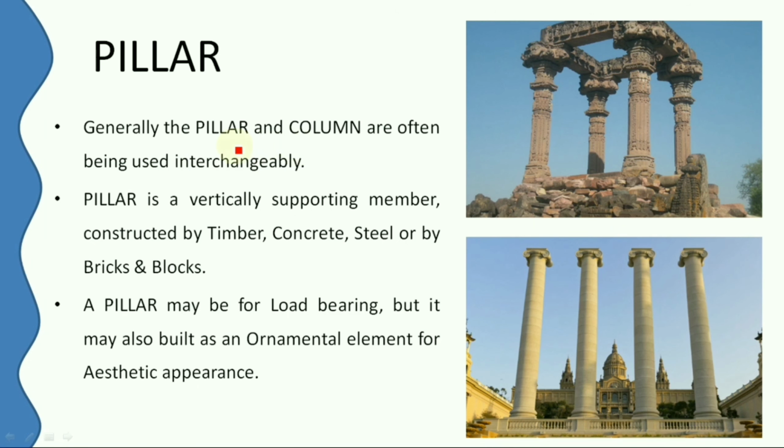Generally, the words columns and pillars may be used interchangeably if we take a common point of view. But if we speak technically, a pillar is nothing but a vertically supporting member which may be made up of a single piece of timber, concrete, steel, or bricks and blocks. A pillar can be constructed for taking load, that is for load bearing, but it can also be built as an ornamental element for aesthetic appearance.